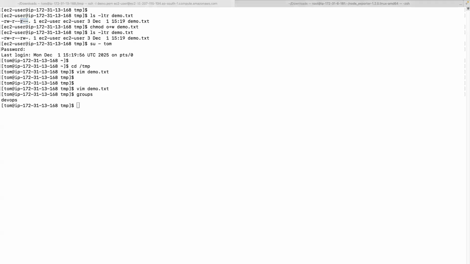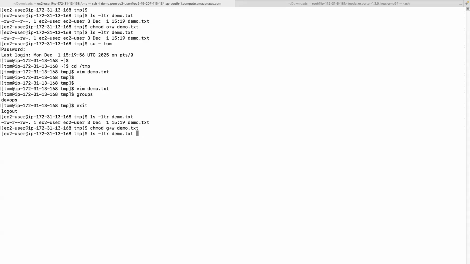I don't want to troubleshoot now and spend some time over here. It's not worthwhile because these commands vary with the distributions of the OS also. On Fedora, those commands may slightly vary. So those commands we can fetch accordingly. Let's go back to ec2-user and ls -ltr demo.txt. So this is one way to give the permission, chmod. Suppose I want to give permissions to group also, g+w demo.txt.